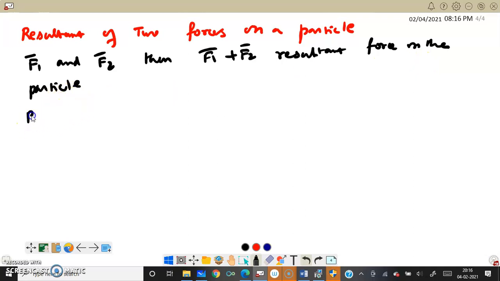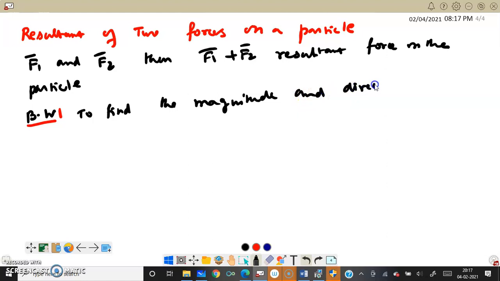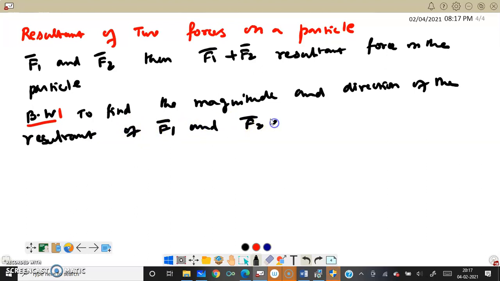Now we'll see bookwork 1, which is related to this. To find the magnitude and direction of the resultant of F1 and F2, what are you going to find?